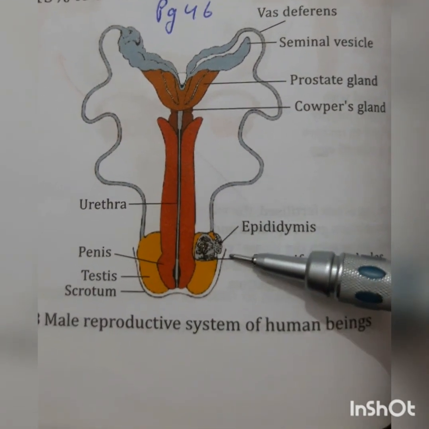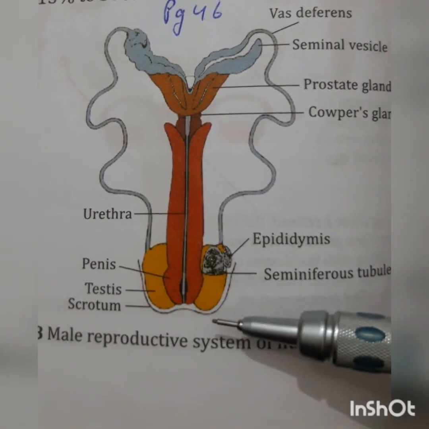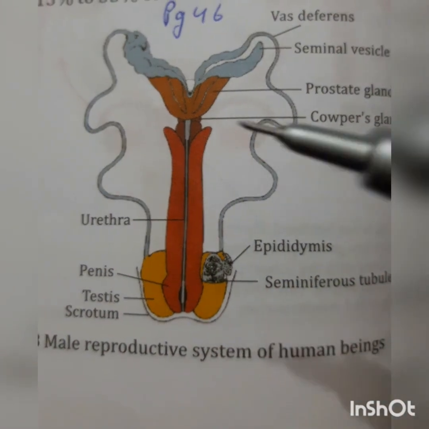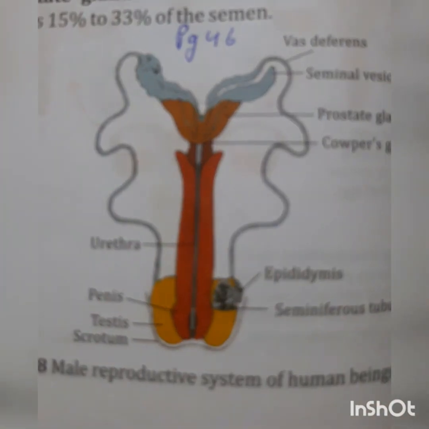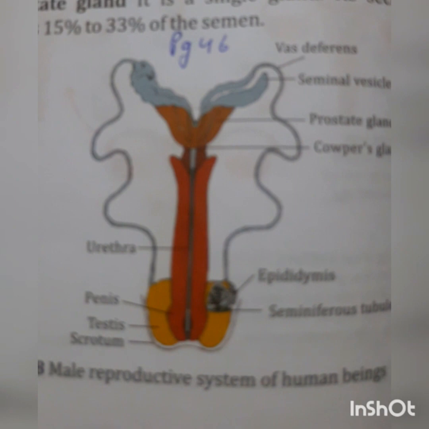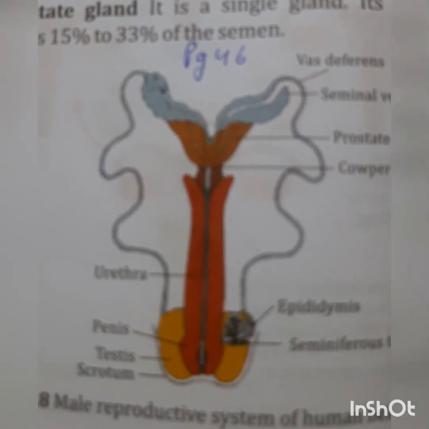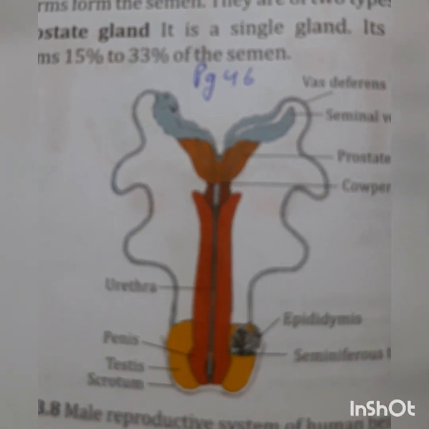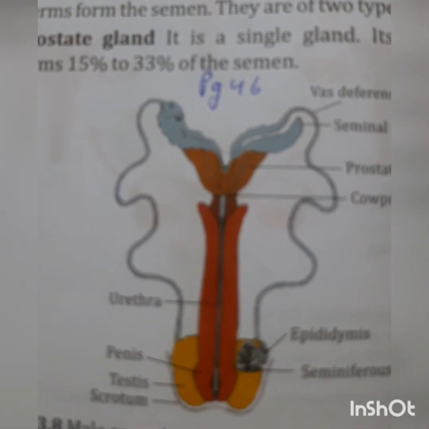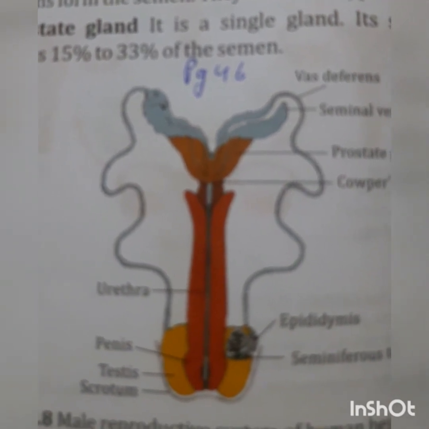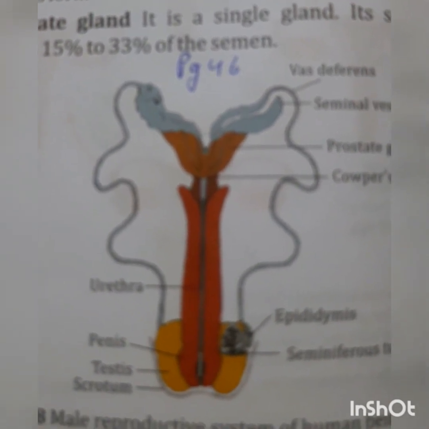The temperature of scrotum is lower by 2 to 3 degrees centigrade from the body temperature. It is essential for the maturation of sperms. The testes produce a large number of sperms in a slimy liquid called semen.